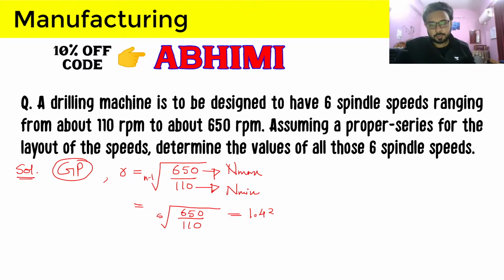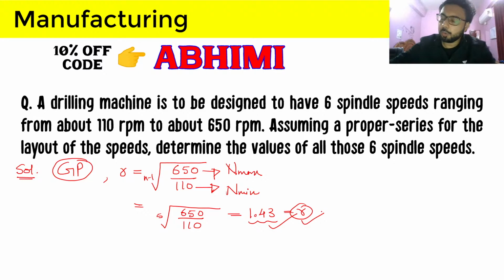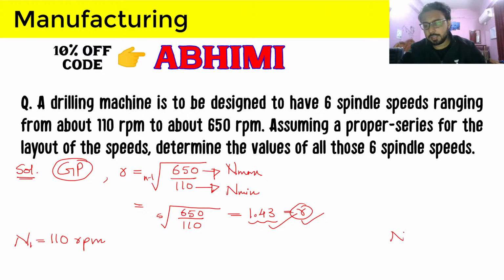So we will take it as 1.43. So this is R, which will give us the other geometric progression series values, or therefore the other speeds. So n1, which is the minimum speed, is 110 rpm. n6, the maximum speed, is 650 rpm, and the rest of the speeds will be calculated when we keep on multiplying this n1 with the R, which gives us a geometric progression series.